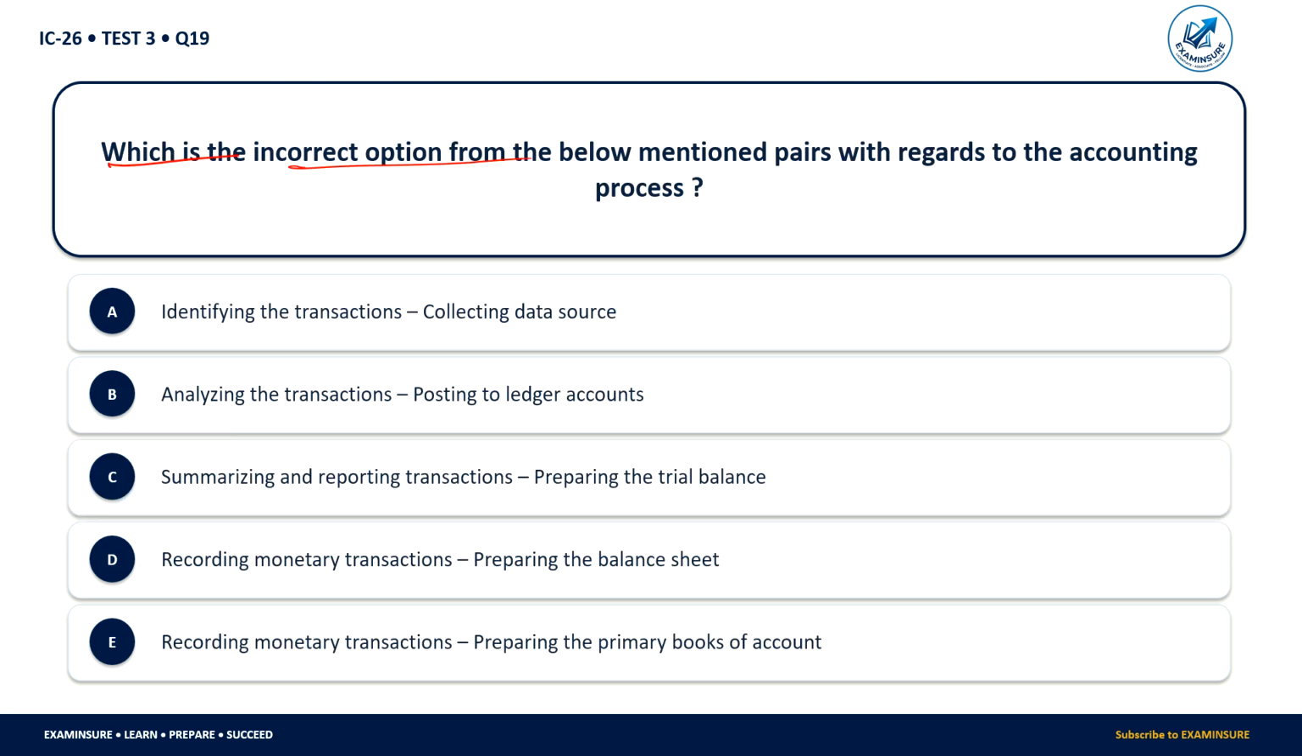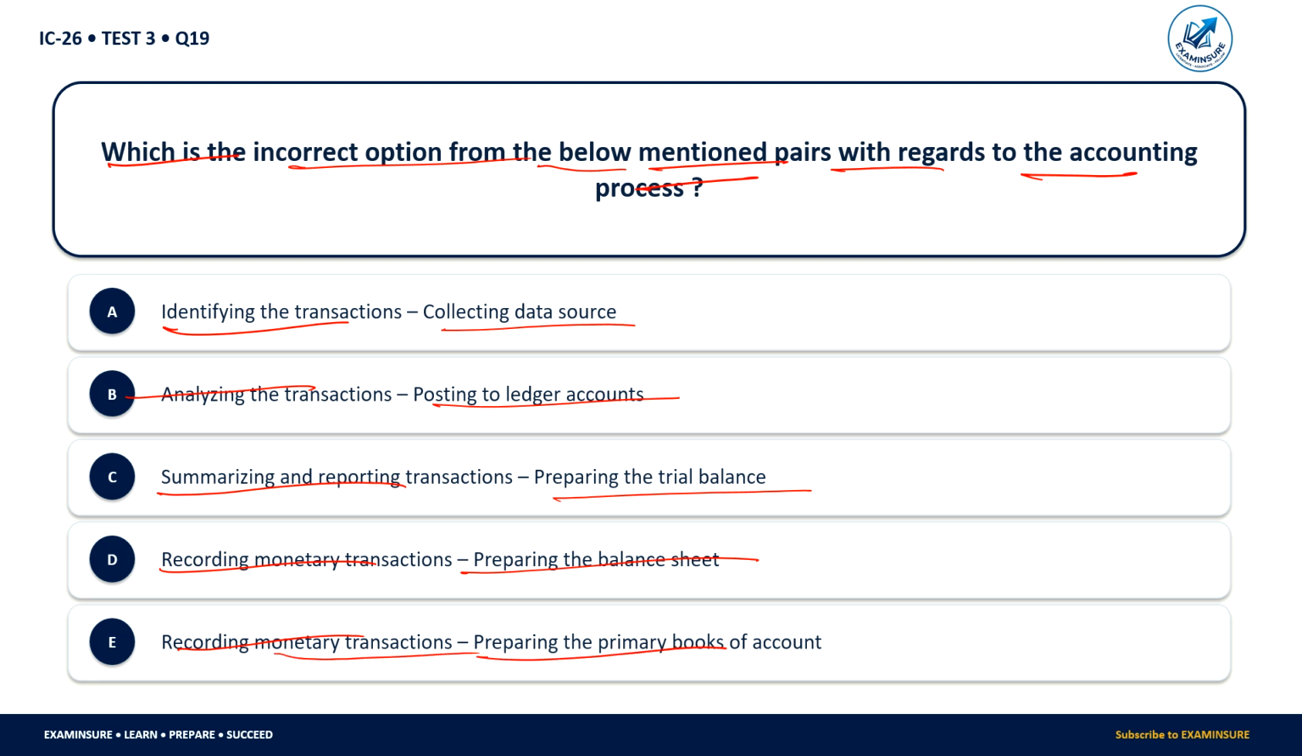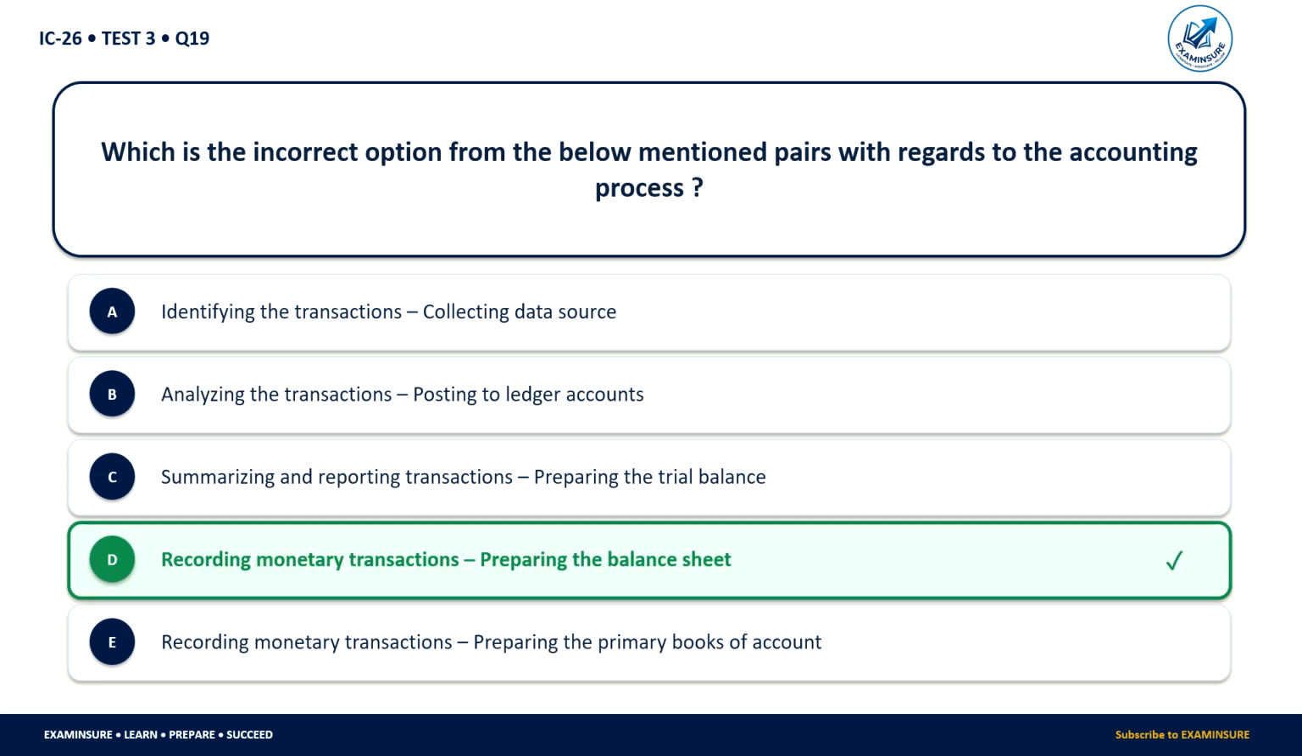Which is the incorrect option from the below mentioned pairs with regard to the accounting process? Identifying the transfer transactions, collecting data source, analyzing the transaction, posting to ledger account, summarizing and reporting transaction, preparing the trial balance, recording monetary transaction, preparing the balance sheet, recording monetary transactions, and preparing primary books of accounts. So here the incorrect one is recording monetary transaction and preparing balance sheet.